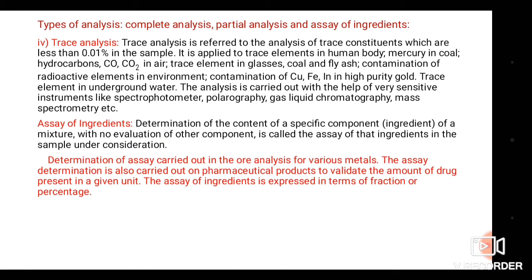Where is trace analysis used? It is applied to trace elements in the human body such as iron, cobalt, nickel. Such elements in the body are determined by means of trace analysis. Mercury present in coal is also determined by means of trace analysis.